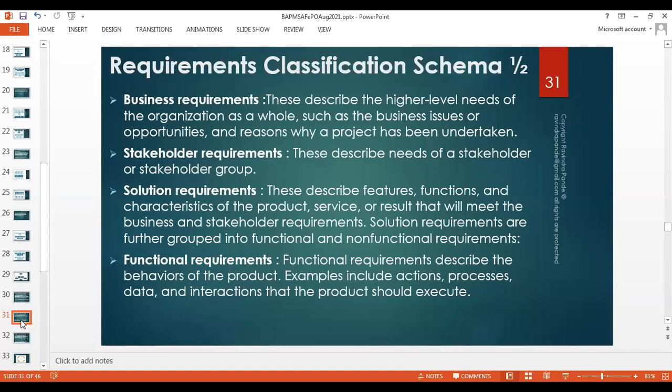Okay. We also categorize solution requirements grouped into functional and non-functional requirements. We discussed about that, right? Functional requirements are basically behaviors of a product. It should get the data elements of an employee coming into office. This is like how the attendance is marked, right? The examples include actions, processes, data, interaction, that the product should execute.